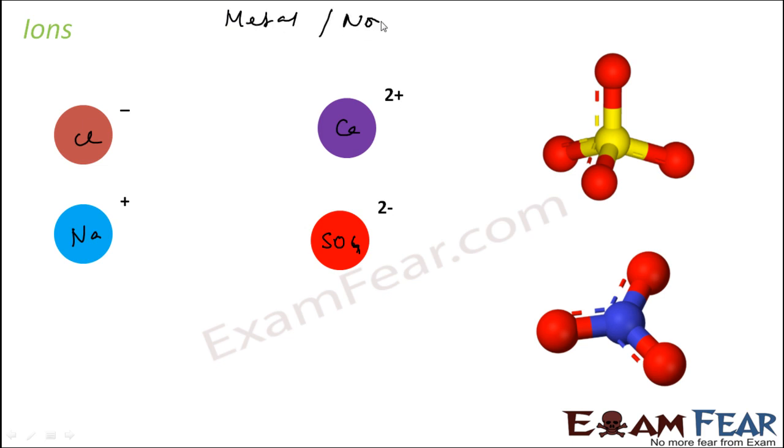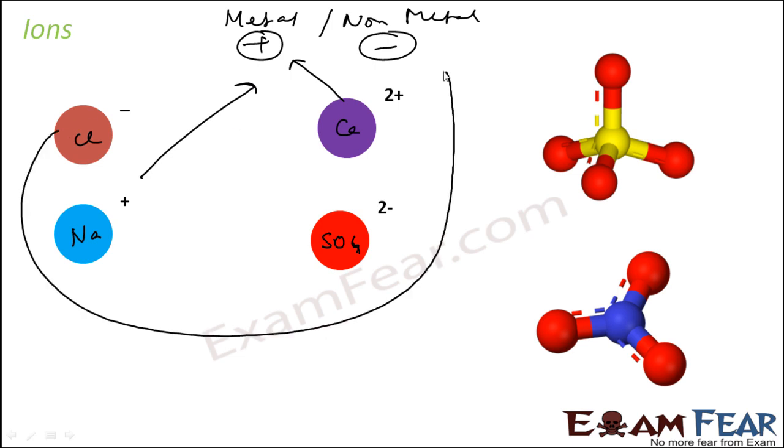Typically you will see that metal will bear positive charge and non-metal will bear negative charge. Calcium has positive charge, sodium has positive charge, chlorine has negative charge. Or let's take oxygen. Oxygen also has negative 2 charge.